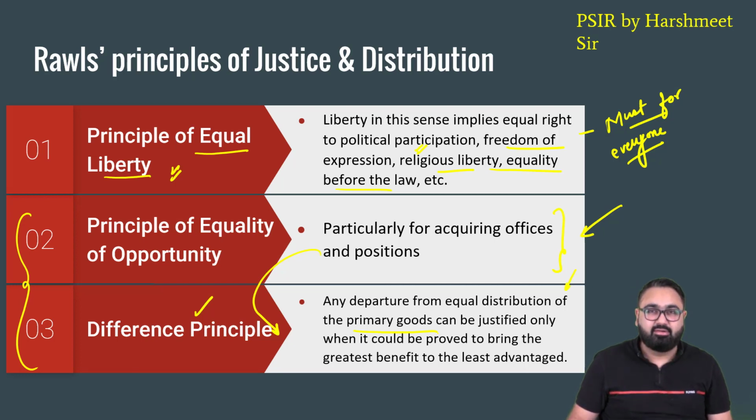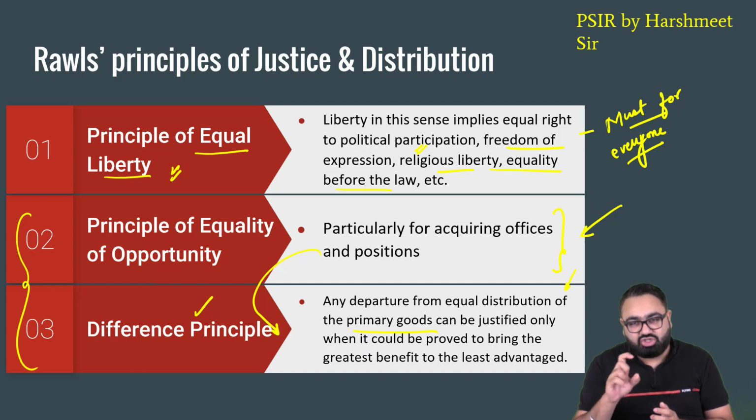John Rawls said, just in case it is not possible to have equal distribution of primary goods in the society, what you need to do is distribute the goods in such a manner that those who are at the least advantageous position should get the goods first, or it should be done to their advantage.